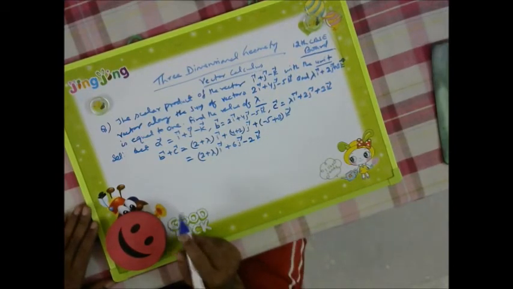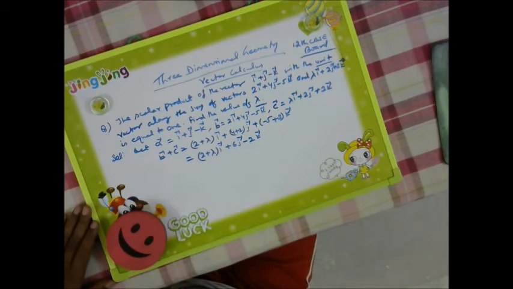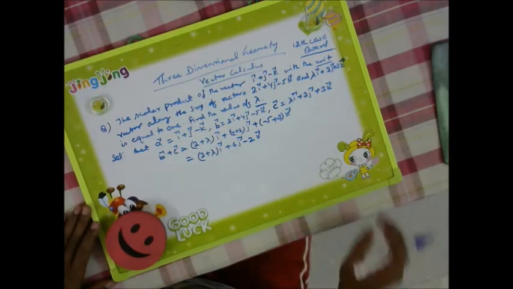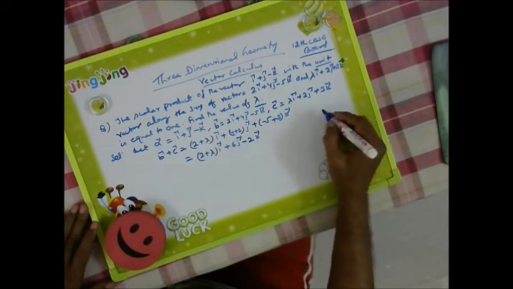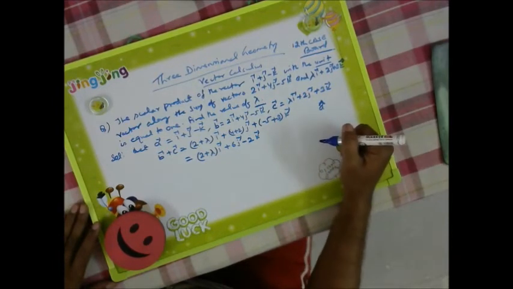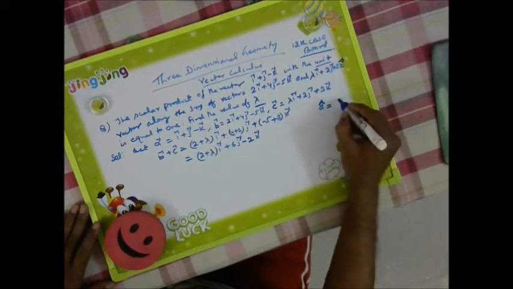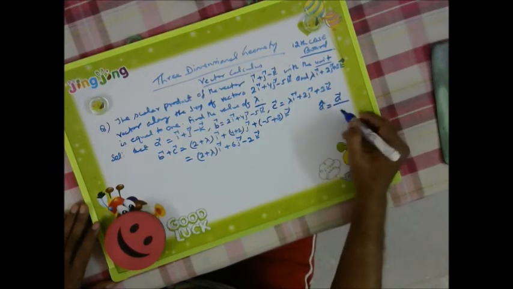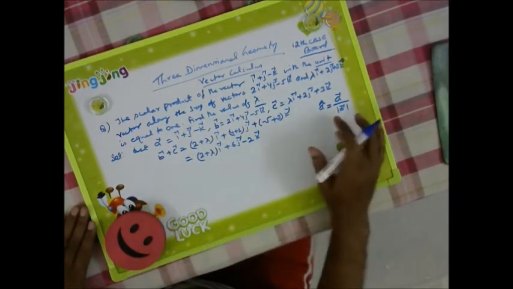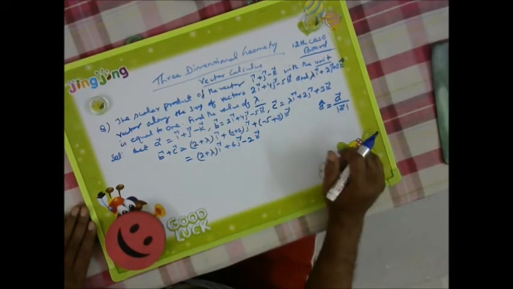Now we need to find the unit vector along B plus C. So how are we finding a unit vector? Suppose we want to find the unit vector of A, which is denoted like this, it is equal to A vector divided by the magnitude of A. In this way we find the unit vector.